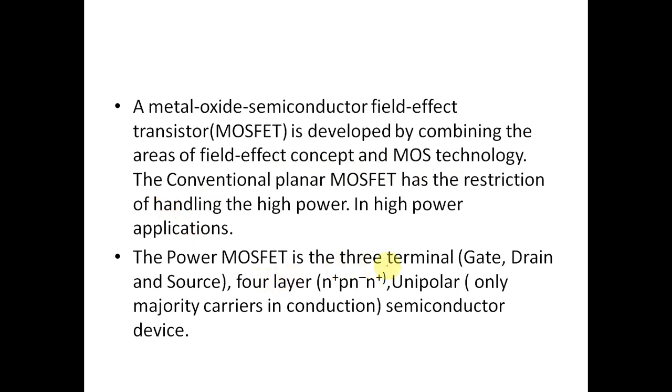The power MOSFET has 3 terminals: gate, drain and source, and 4 layers: N plus, P, N minus and N plus. The N plus layer is highly doped, the N minus layer is lightly doped, the P layer is used for the body and N minus is used for the drift region.